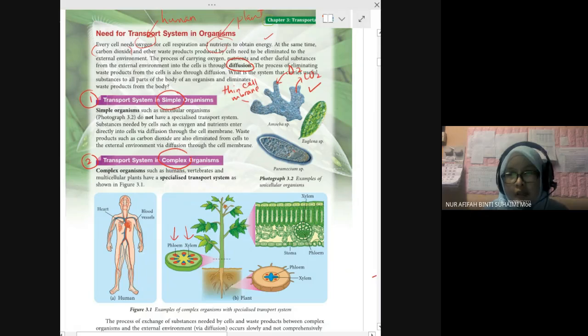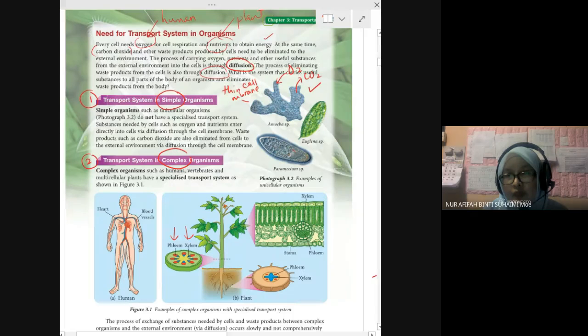Okay, the process of carrying oxygen, nutrients, and other useful substances from the external environment into the cell is through the diffusion process, already stated in chapter 2. And the process of removing waste product from the cell is also through diffusion.